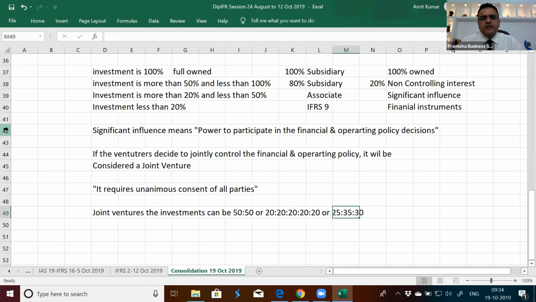It can be 25, 35, 30. It can be 10 ventures each holding 10. It may be 7 ventures, some of them holding 15, some holding 12, some holding 10%. It can be any combination. It's not necessary to have equal investment by venturers. It's simply a decision that they will be jointly controlling it. And joint ventures are treated through equity accounting. Now, what is equity accounting?